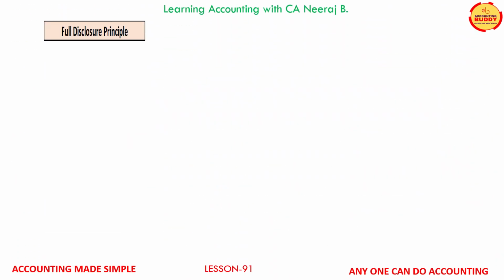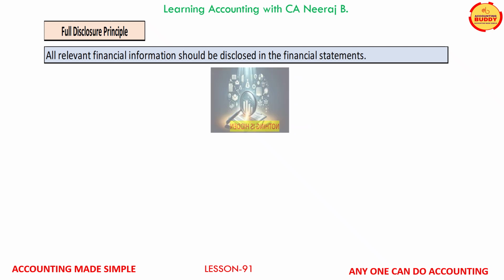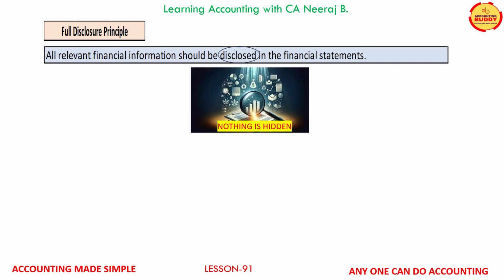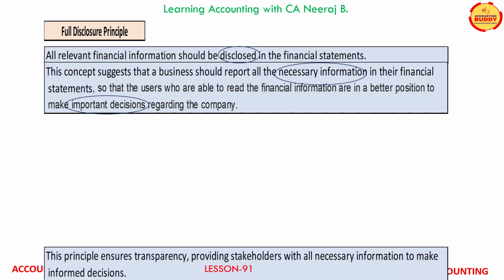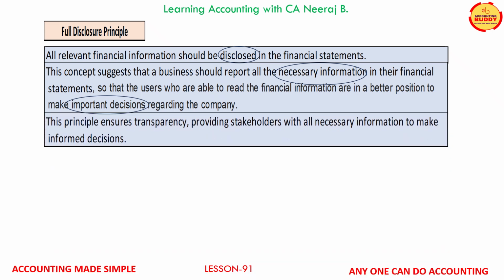As per full disclosure principle, all the relevant financial information should be disclosed in the financial statements. This concept suggests that the business should report all the necessary information in their financial statements so that the reader of the financial statements is in a better position to make important decisions regarding the business. This principle ensures complete transparency by providing all the relevant and necessary information to the stakeholders to make informed decisions.